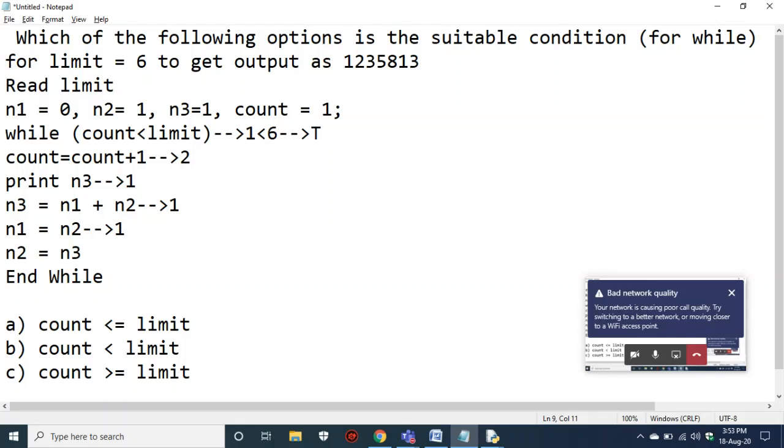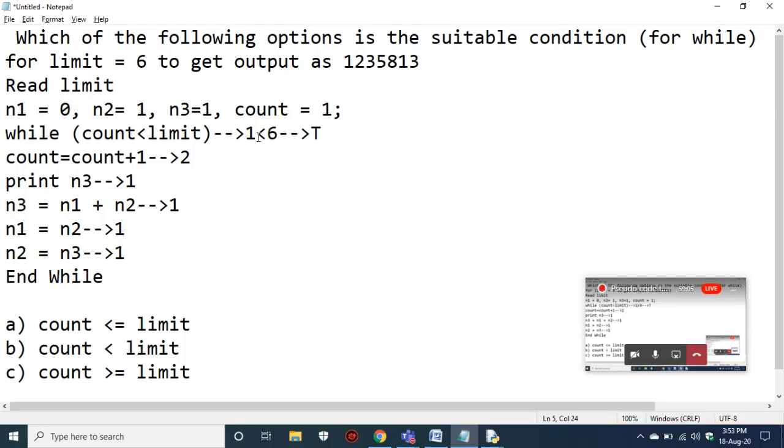And you made your n2 as n3. What is the value in n3? It is 1. So that means now your n1 and n2 values have changed. Your n1 has changed to 1, and your n2 has changed to 1. Now again it went to the top of the loop. Now 2 less than 6 is true. So it went inside, incremented the count, and printed the value that exists in n3. What is the value in n3? It is 1.